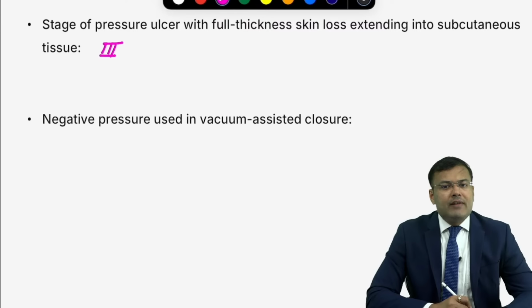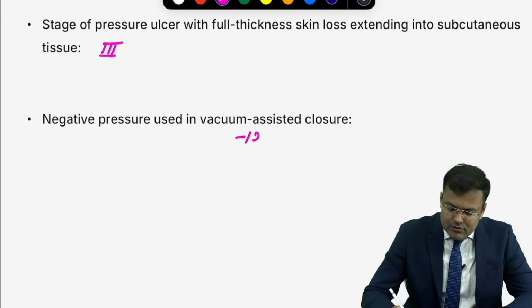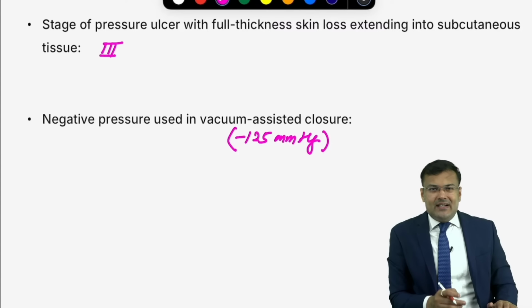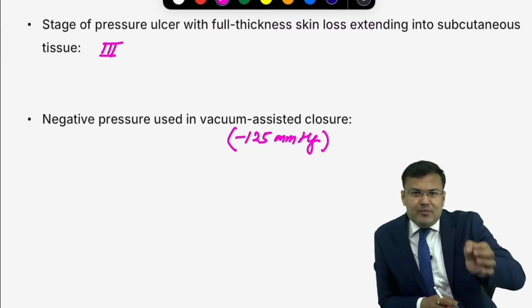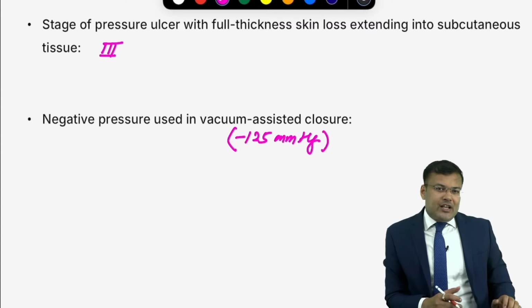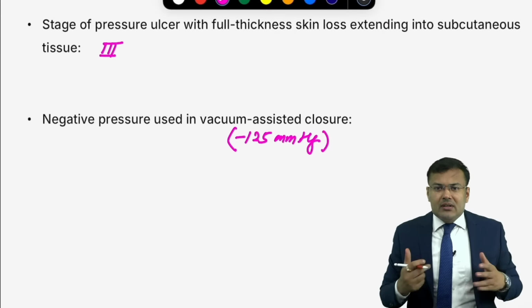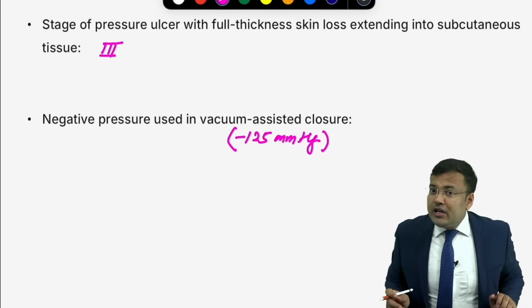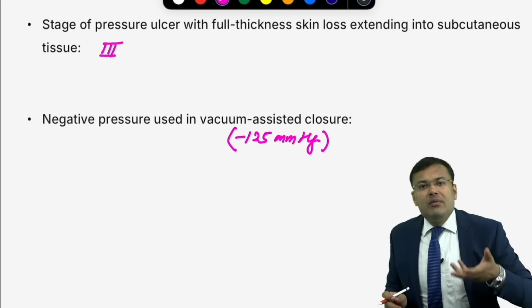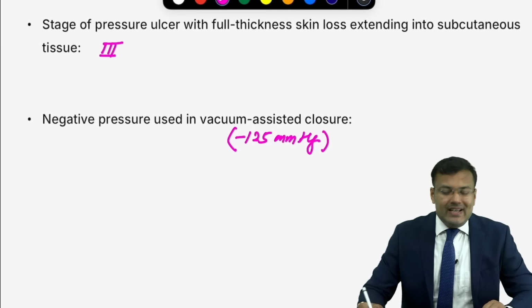Negative pressure used in vacuum assisted closure. How much? -125 mmHg. In which cases are we using negative pressure wound therapy? What question is expected? A seal dressing with a tubing. For applying vacuum, we are applying -125 mmHg. It is going to suck the blood over the surface. So in chronic wounds, it is going to promote the blood flow. It is going to improve the healing.